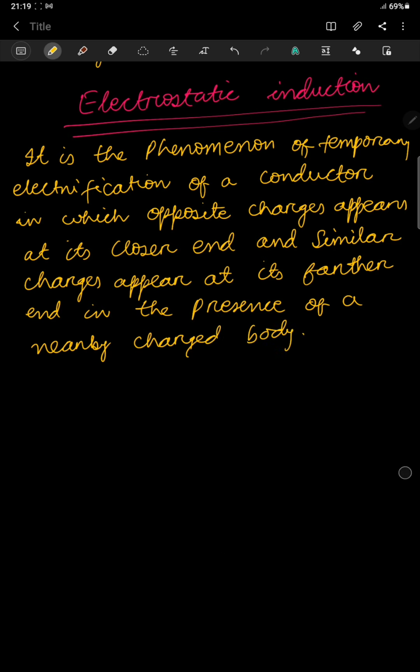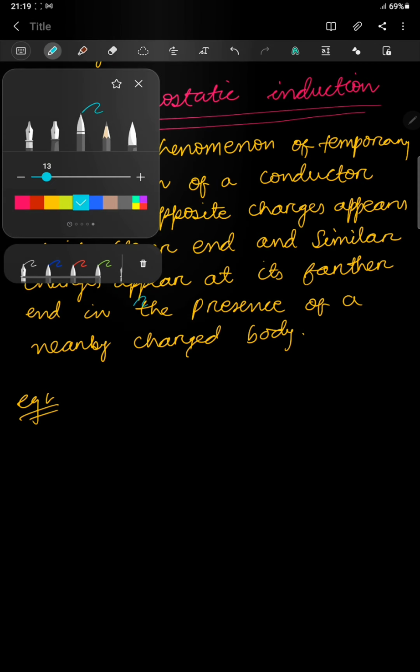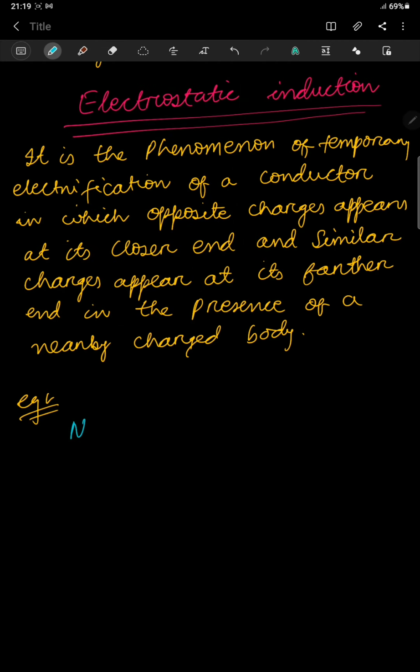So that might confuse you. So for this, let me take an example and I'll explain to you what happens here. For the first example, let us assume that we have to charge a metal sphere positively without touching it. Okay, so basically you are given a neutral sphere, and you have to charge it positively, without touching.